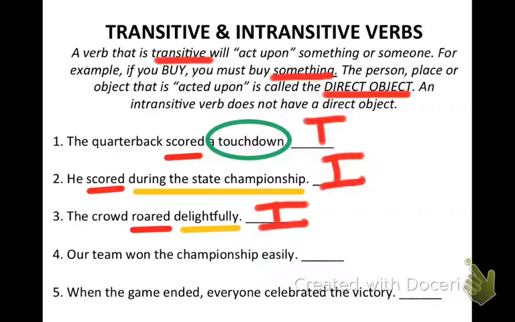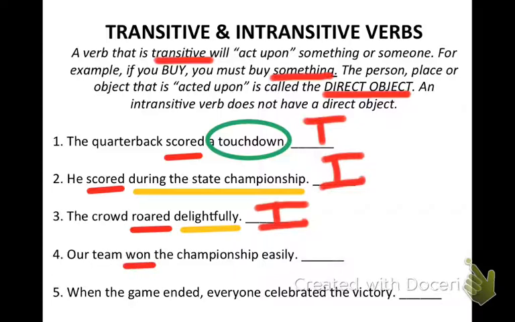Okay? So let's go down to number 4. Over here, we've got the sentence that says, our team won the championship easily. So what did the team do? They won. The verb is won.